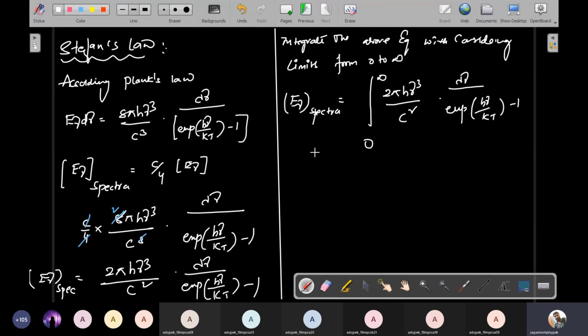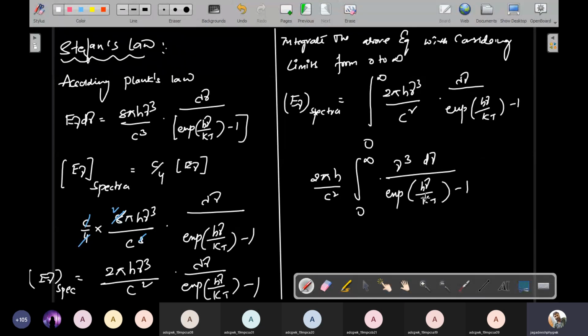From this equation, 2 pi h is common, so take it out of the integration. Why? Because 2 pi h is a constant, c square is also constant. So simply take 2 pi h by c square out of the expression from 0 to infinity. You will get nu cube. Nu cube is not constant because we integrate with respect to nu only, into d nu divided by exponential h nu by kt minus 1. So this is your final equation.